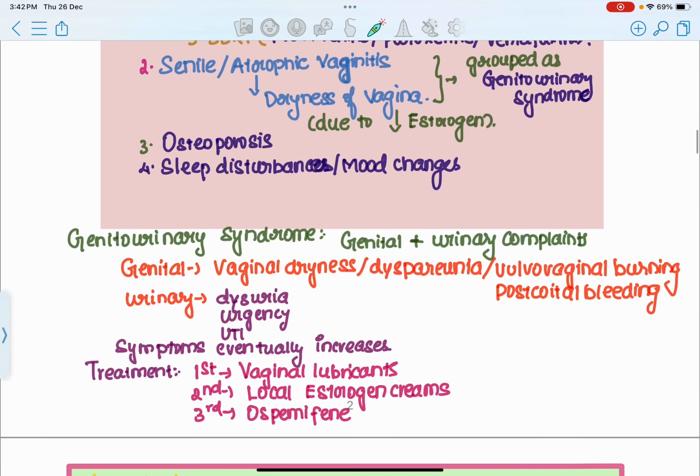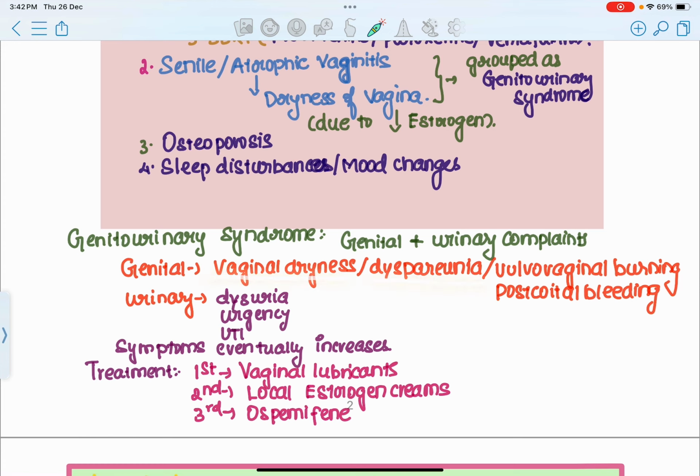So these symptoms of the vagina, grouped with the urinary symptoms, have got a new term now, which is called genitourinary syndrome. So genitourinary syndrome is nothing but genital complaints plus urinary complaints. So what are the genital complaints?